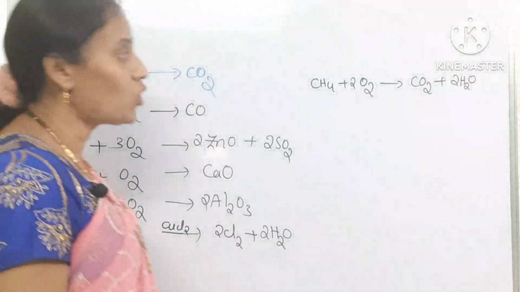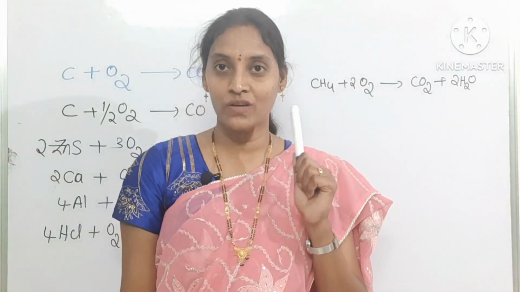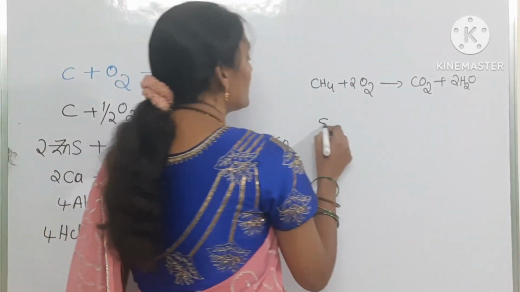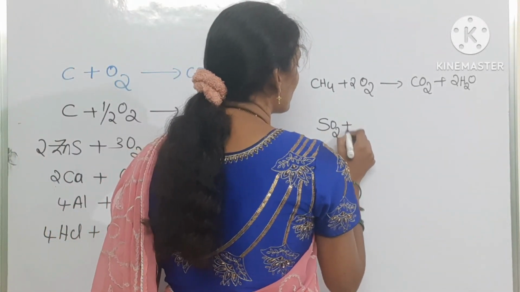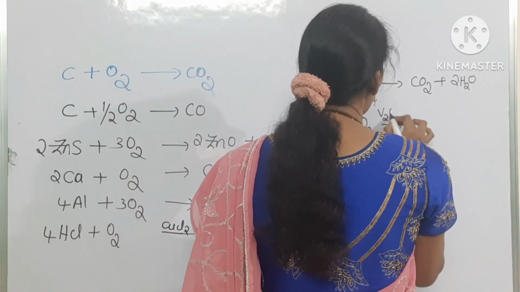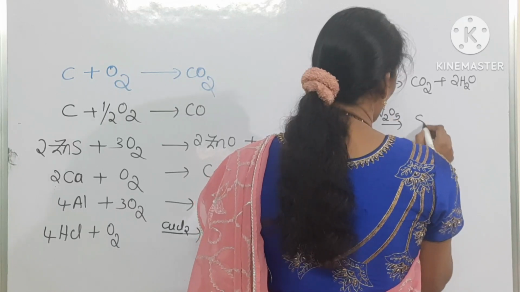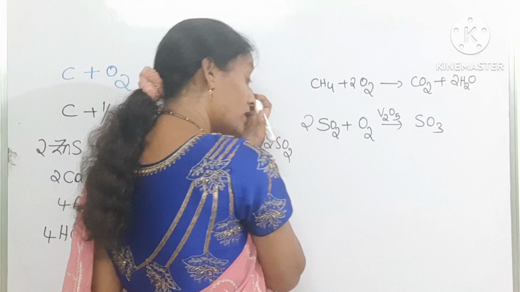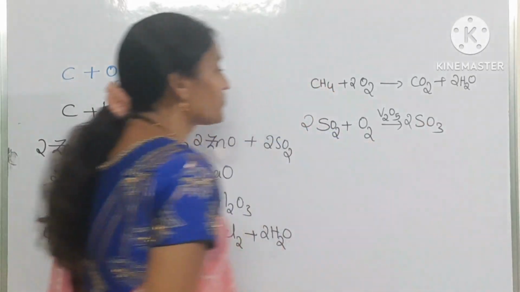And also a few oxides are oxidized in the presence of a catalyst. You can take SO2, sulfur dioxide, which reacts with oxygen in the presence of V2O5 as a catalyst. So you will get SO3. 2 moles of SO2 you can take, and 2 moles of SO3 you will get.